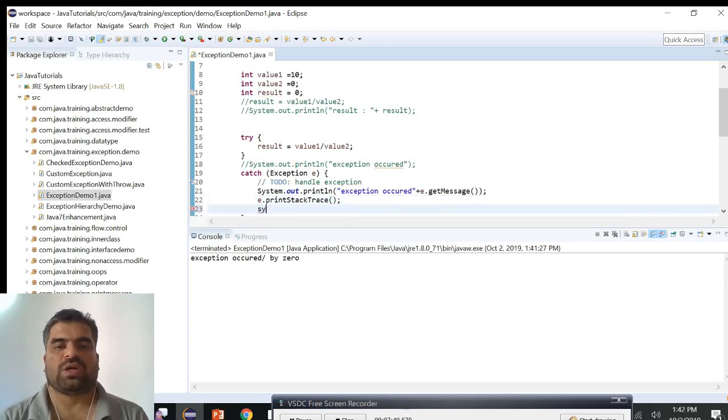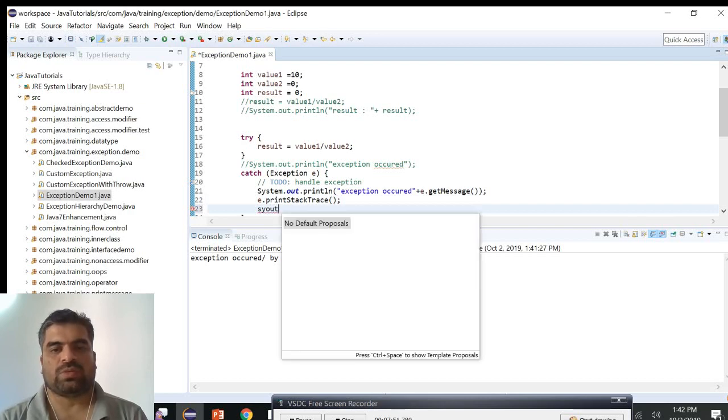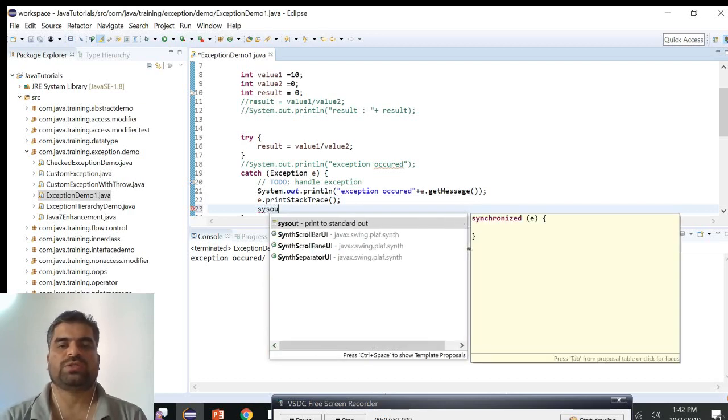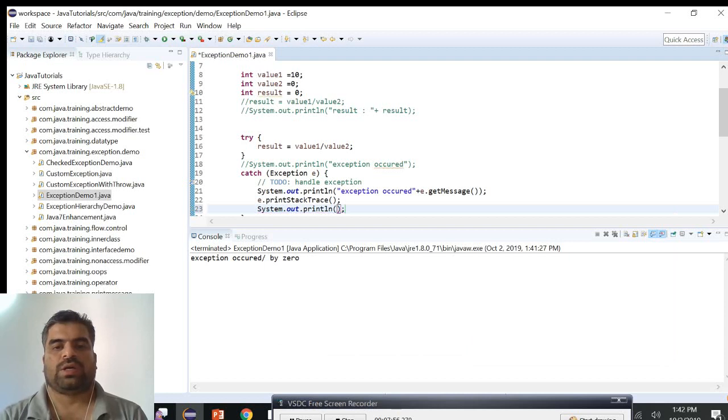After that I'm also printing one more message. I'm writing System.out.println, and this message says "exception handled".